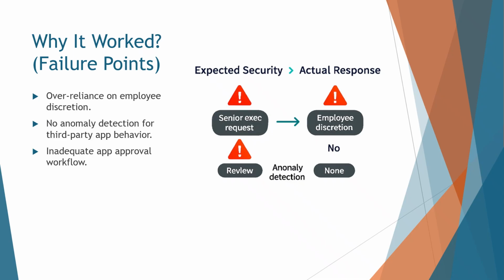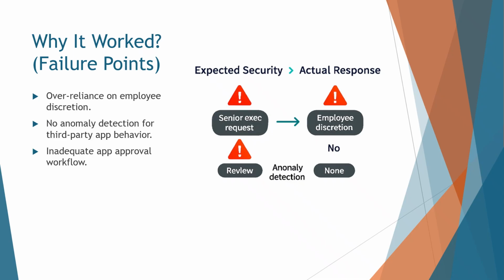So, why did this breach succeed? First, there was an over reliance on employee discretion. The system trusted the employee to make a high stakes decision without backup. Second, there was no anomaly detection for third party app behavior. Once the app was approved, it operated freely, no alerts, no oversight.